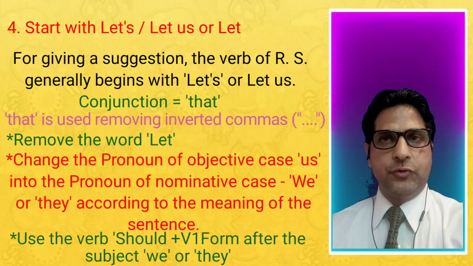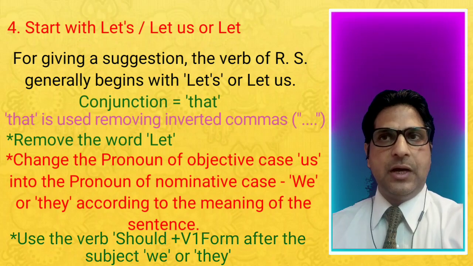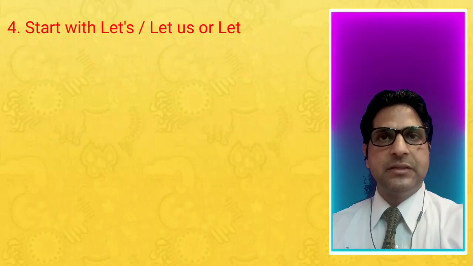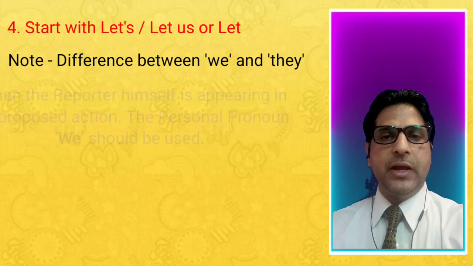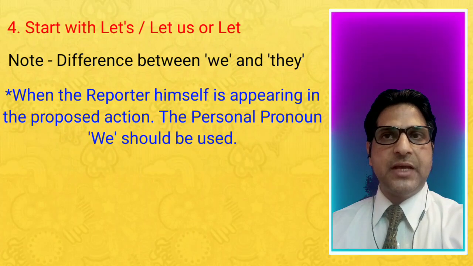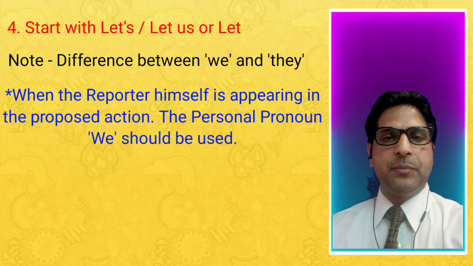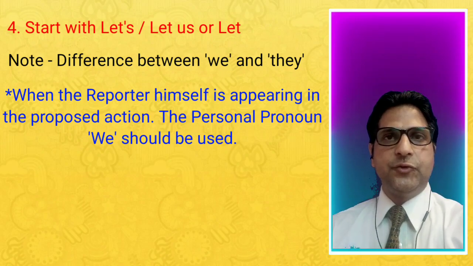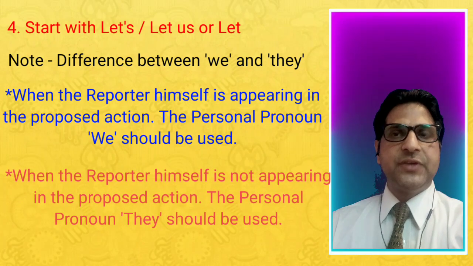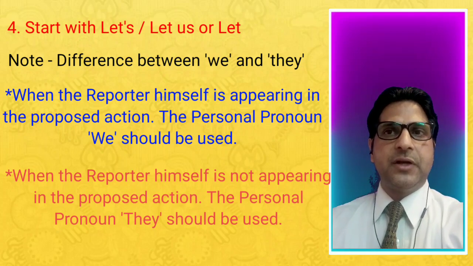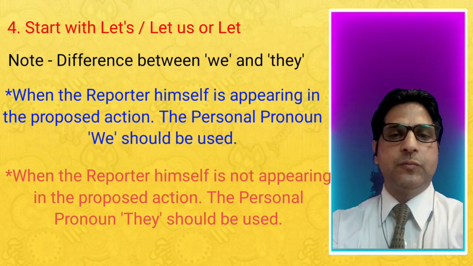Use the verb should plus first form after the subject we or they. Now you have to remember this note, the difference between we and they. When the reporter himself is appearing in the proposed action, the personal pronoun we should be used. Or when the reporter himself is not appearing in the proposed action, the personal pronoun they should be used.